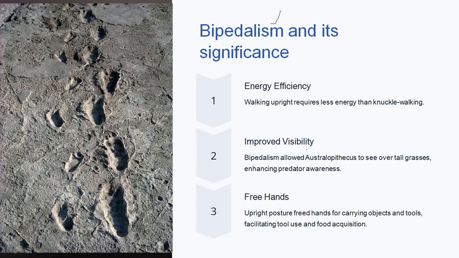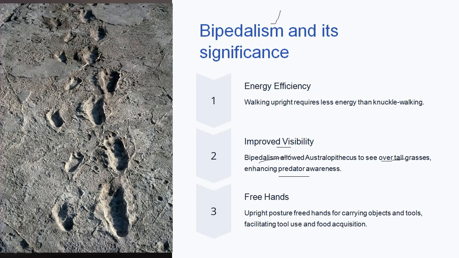Let's see what. Improved visibility. Once they were walking on 4 limbs, but now they have started doing bipedalism, because of which their height was increased. They were allowed to see over the tall grasses, because at that time the earth was covered with tall grasses, and hence, as their visibility was increased, they were able to locate their predators and accordingly take measures to safeguard themselves. So they used their improved visibility in saving themselves from the predators.